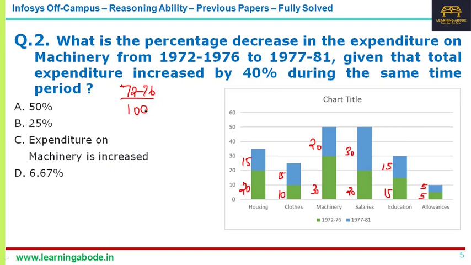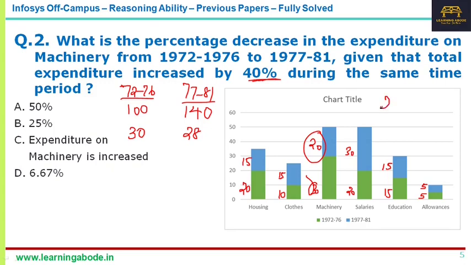Let's say 100 crores is the expenditure, and for 77 to 81, according to the question, there is a 40% hike. So 40% hike means from 100 it will become 140. So 100 crores and 140 crores. Now coming to machinery, it is 30% and 20%, right? So 30% of 100, that's 30 crores. Now 20% of 140, that's 28 crores.